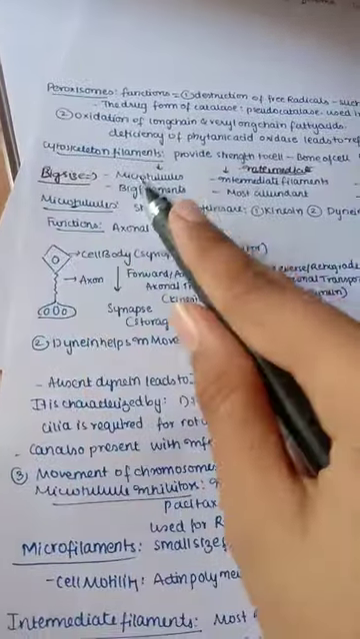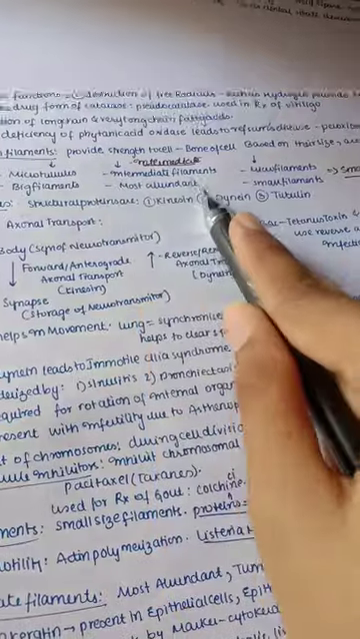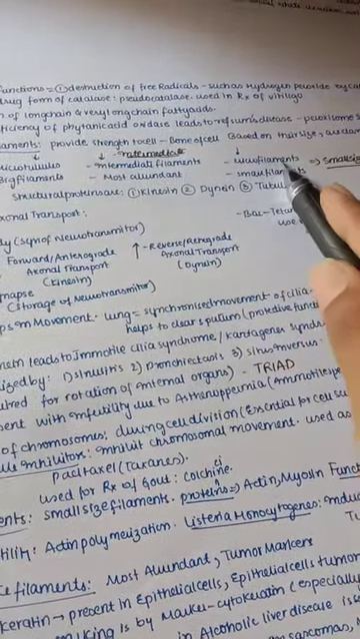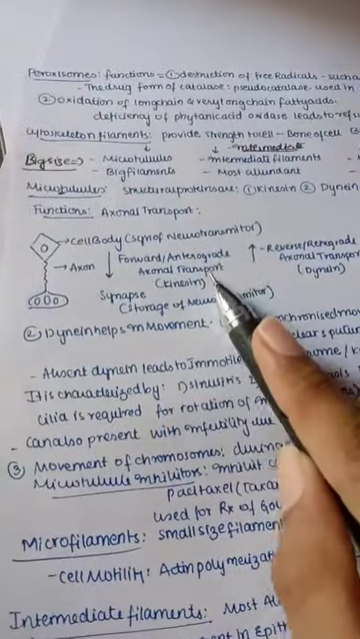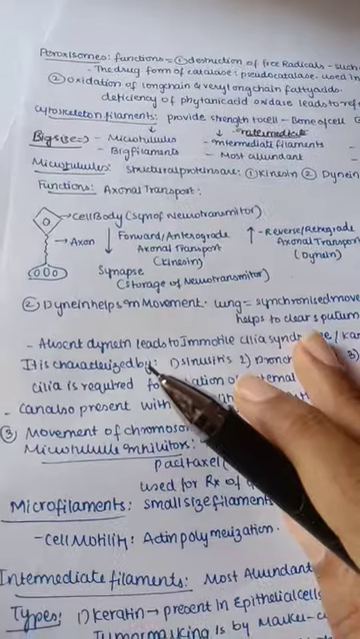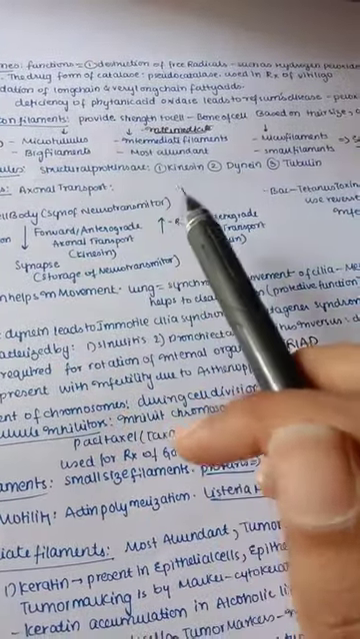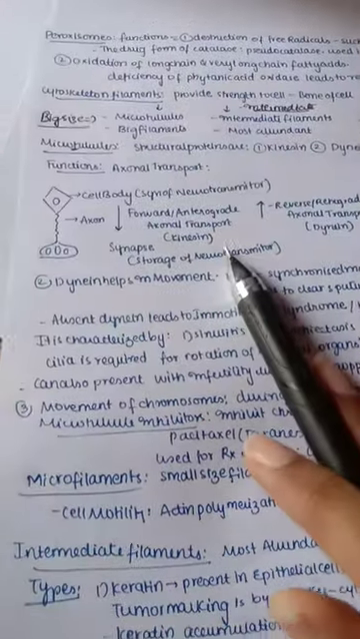Big size are the microtubules, they are big filaments. Intermediate are the intermediate filaments. Most abundant are the intermediate filaments, and small size filaments are the microfilaments. So intermediate are the most abundant when compared with big and small filaments. Now let us start with our microtubules, that are big sized tubules. These are mainly having three structural proteins: kinesin, dynein and tubulin. So let us see the functions.